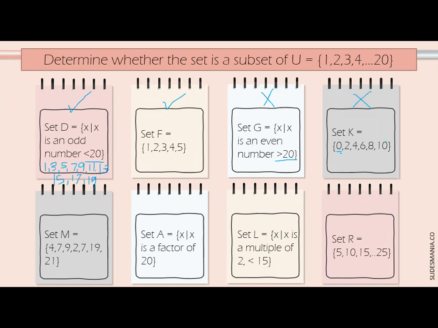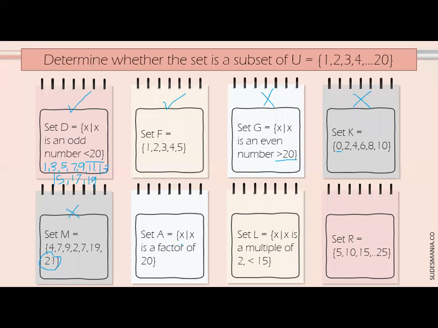So, be careful dun sa mga elements. Okay? Next, set M, meron siyang mga elements of 4, 7, 9, 2, 7, 1, 19, and 21. Is it a subset? No. What is the reason? Lumampas po siya sa 20. May 21. That's why it's not a subset.